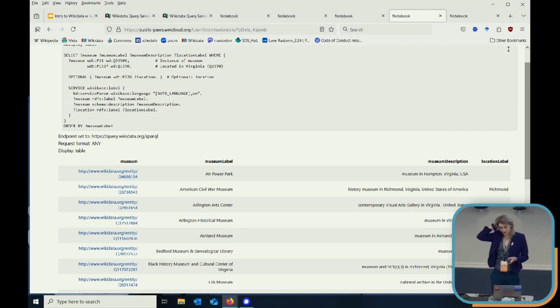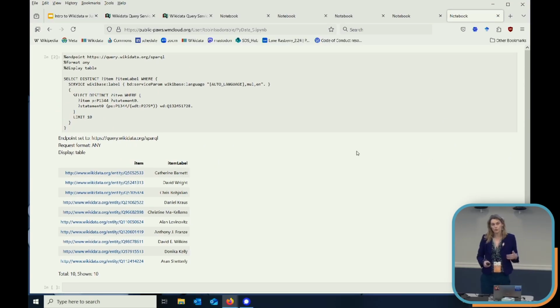One of the projects I've been doing lately is putting in Wikidata entries for all the authors who have participated in the Virginia Festival of the Book. I've only been doing this year, as I was a volunteer. This festival's been going on for 30 plus years, so it's kind of a lot of data.